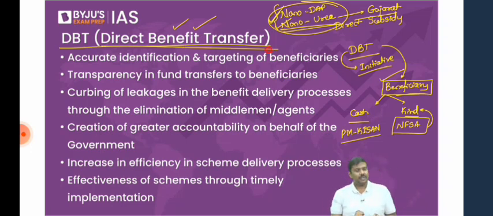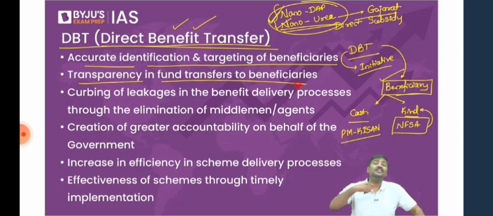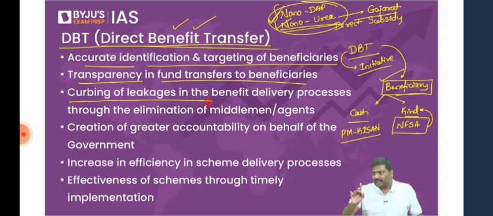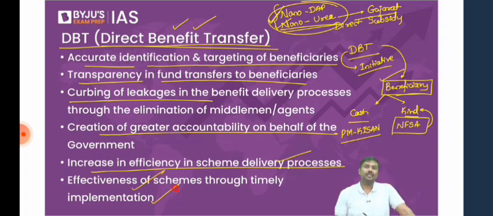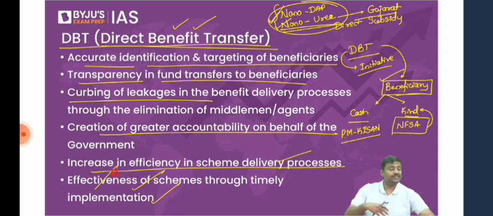Direct Benefit Transfer. What are we trying to do under DBT? One, we are identifying and targeting the beneficiaries. We will have transparency in the fund transfers to the beneficiaries. We will be plugging the leakages which are there in the system. Rather than giving the subsidies to, let's say, unintended consumers in the market, we'll try to ensure that the benefits go only to the required beneficiaries. It will promote accountability in the system. It will increase the efficiency in the delivery process, and through timely implementation, it will also improve the effectiveness of the schemes. Now, these are the objectives, or the functions, of a Direct Benefit Transfer.